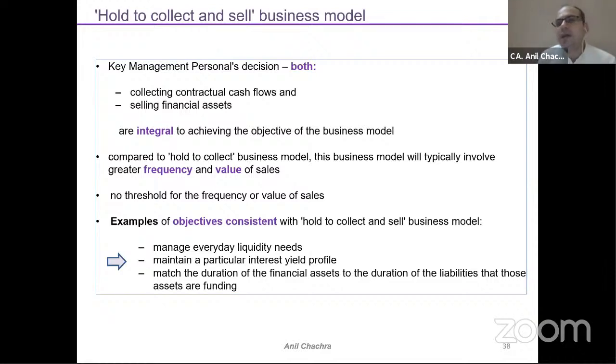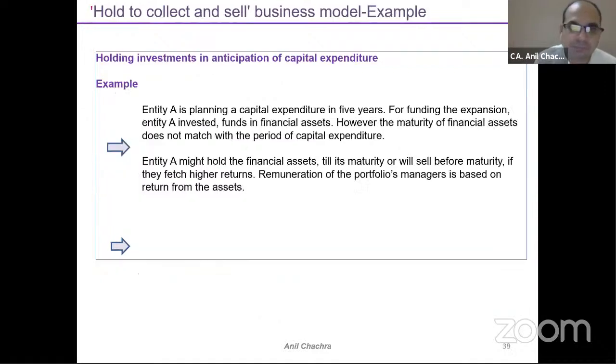So it's basically part of the decision maker's policy whether the company wants to apply a hold to collect business model or a hold to collect and sell business model. Suppose company A is planning a capital expenditure in 5 years. For funding the expansion, entity A invested funds in financial assets. However, the maturity of the financial assets doesn't match the period of capital expenditure. Entity A might hold the financial assets till maturity, or sell before maturity if they fetch higher returns. The remuneration of the portfolio managers is based on the return from the assets.